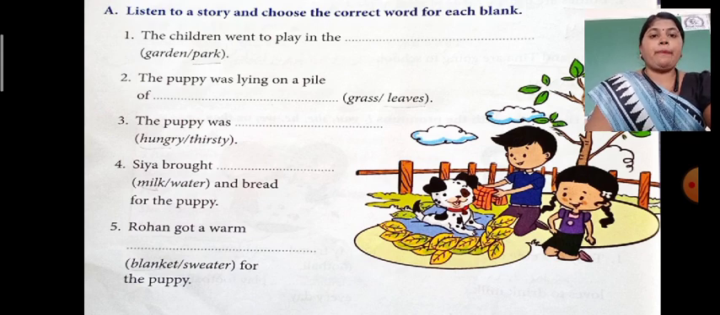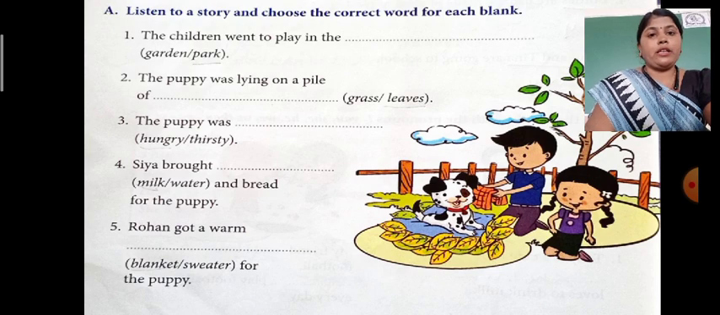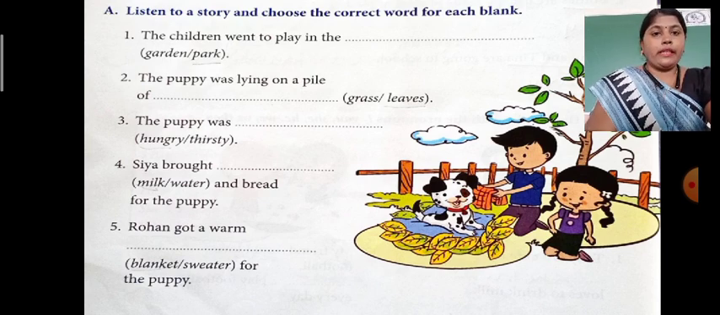Number 3, the puppy was blank, in bracket, the options are hungry or thirsty. So you have to find out whether the puppy was hungry or thirsty, and you have to write the correct answer. Okay, number 4, Sia brought, in bracket, options are milk or water and bread for the puppy. So along with bread, what did Sia bring? Milk or water? You have to find out, and then you are going to write the answer in your English textbook.